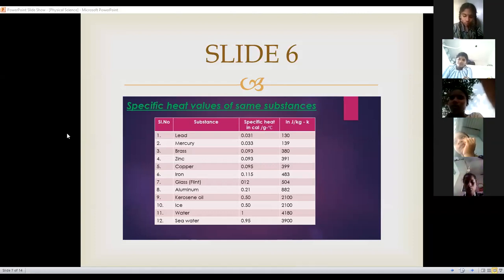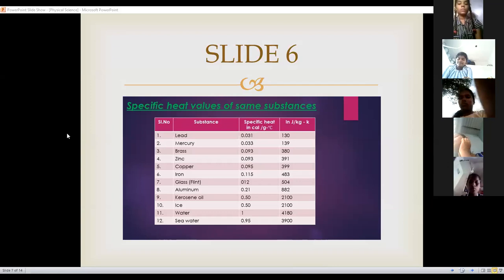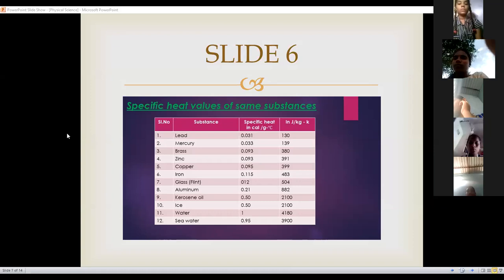Because of less specific heat. Specific heat తక్కువగా ఉంటే the rise in temperature is high. Specific heat ఎక్కువగా ఉంటే the rate of rise in temperature is low. Specific heat తక్కువగా ఉంటే, opposite, the rise or fall in temperature is increased.